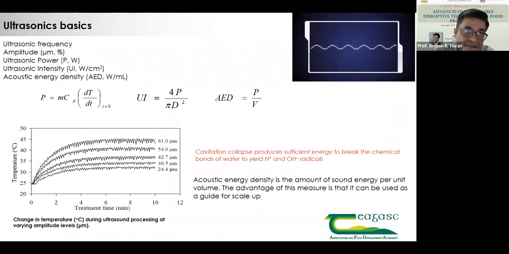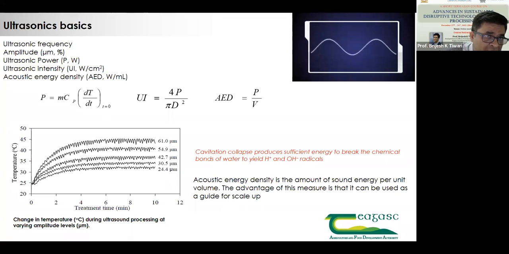Even if you see the relationship between amplitude and power, that will always be relatively a straight line. So that's the way power is calculated. A 500 watt ultrasonic equipment, that is the nominal power, is the maximum it can draw. But the power given to the product, which is the most important element for any scale up operation, will be not more than 120 or 140 watts.